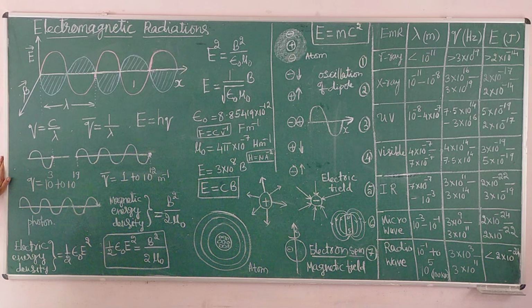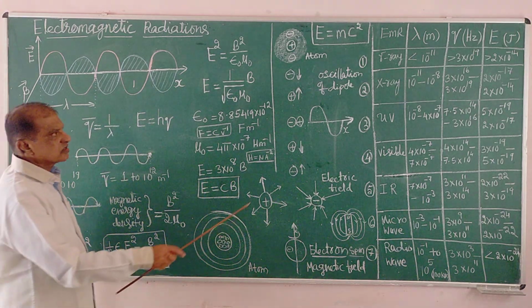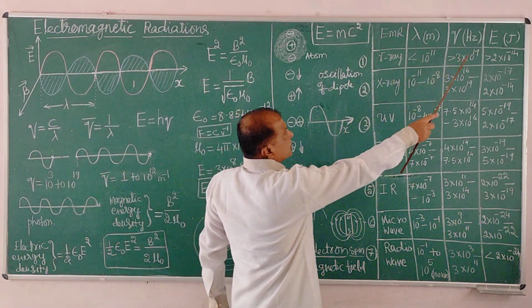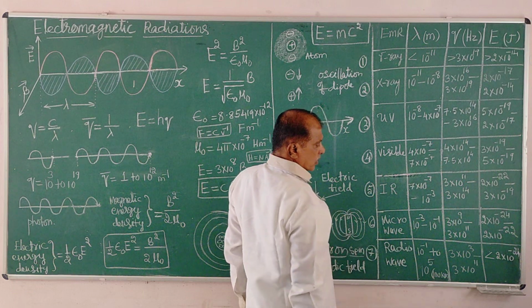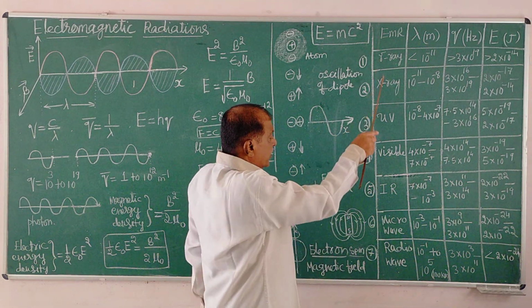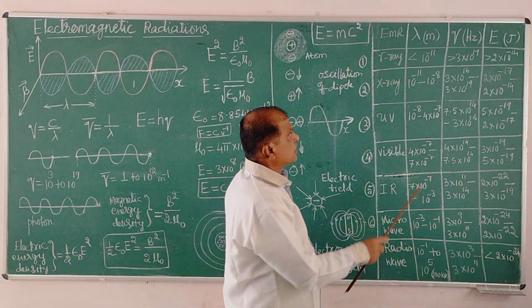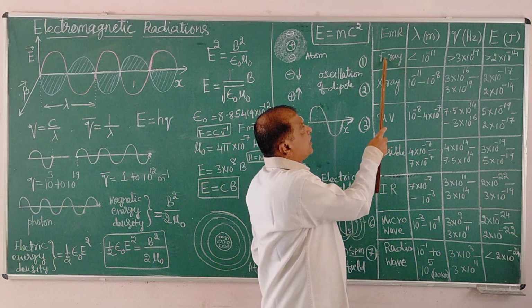You see, millions of waves pass through in 1 second. That is the frequency of this range. And there are always different frequencies. These are the frequency ranges. So the range of the radiations, the classification is based